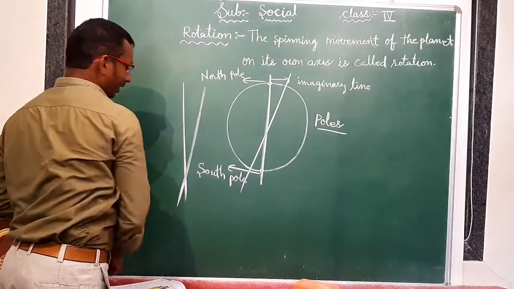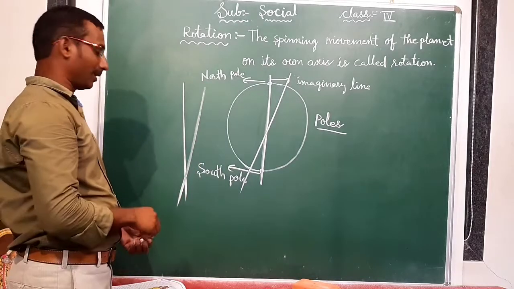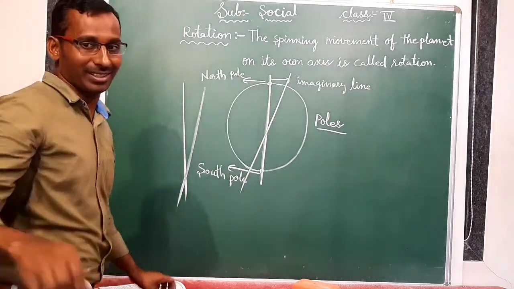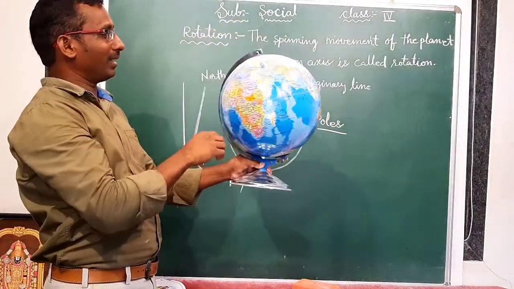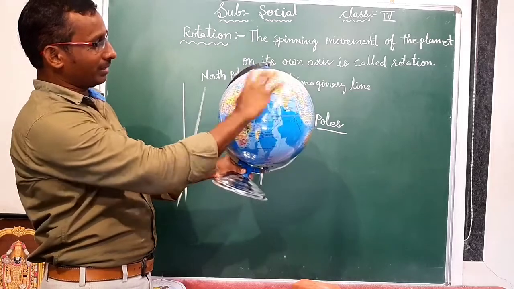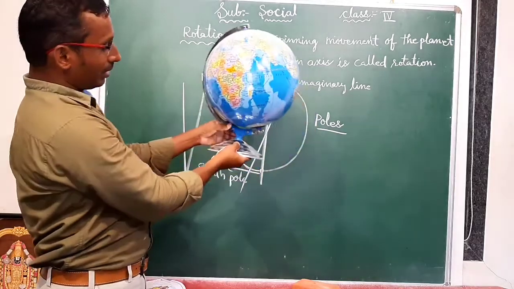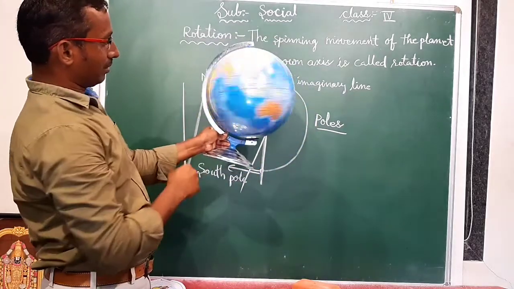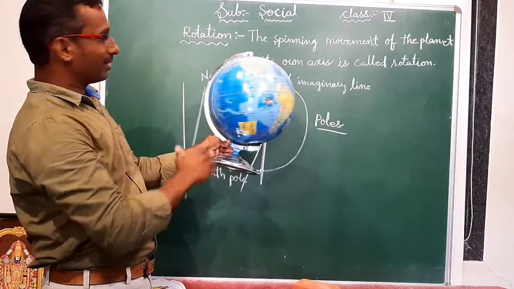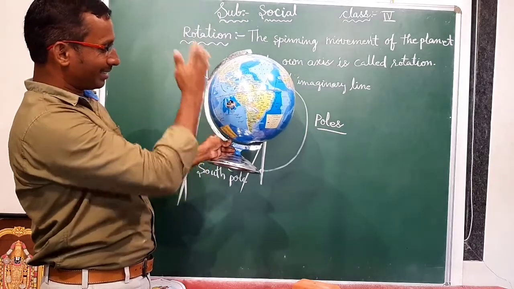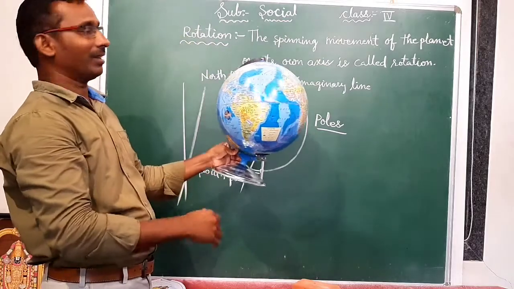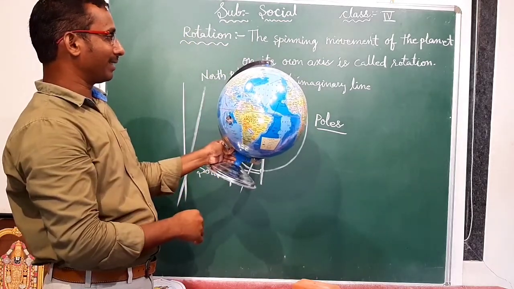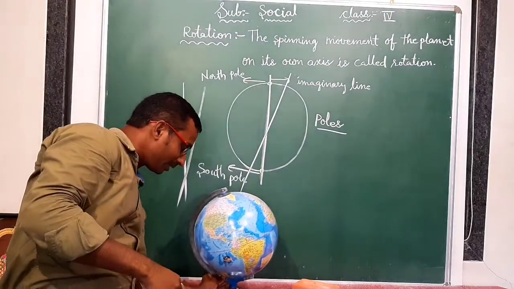There is some cross in the axis of the Earth. See, generally here this is the globe set, no? Some cross is there. See, is there a cross or not? So this is called tilted. It has a tilt. It means a cross is there.